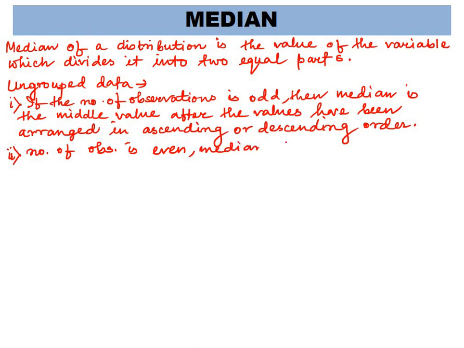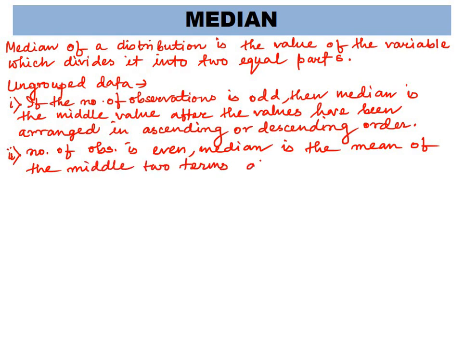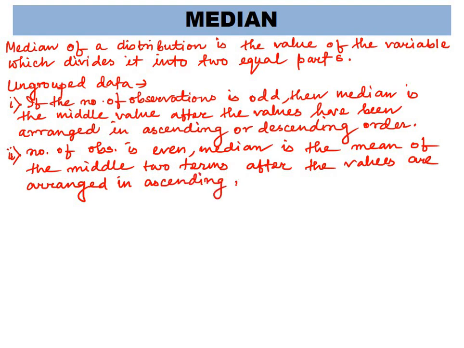In that case, median is the mean of the middle two terms after the values are arranged in ascending or descending order.